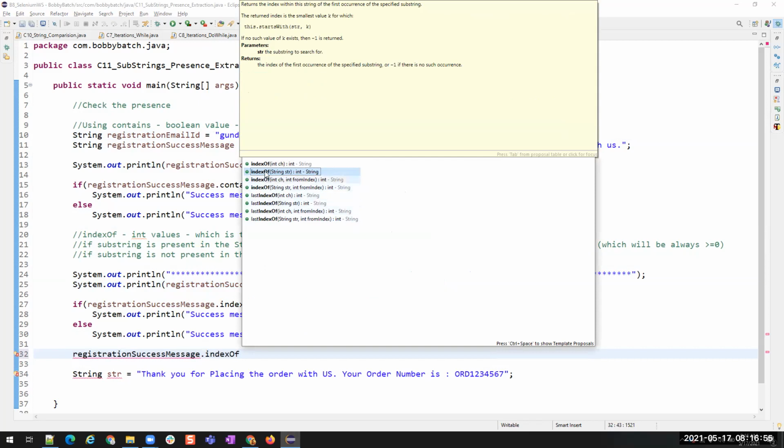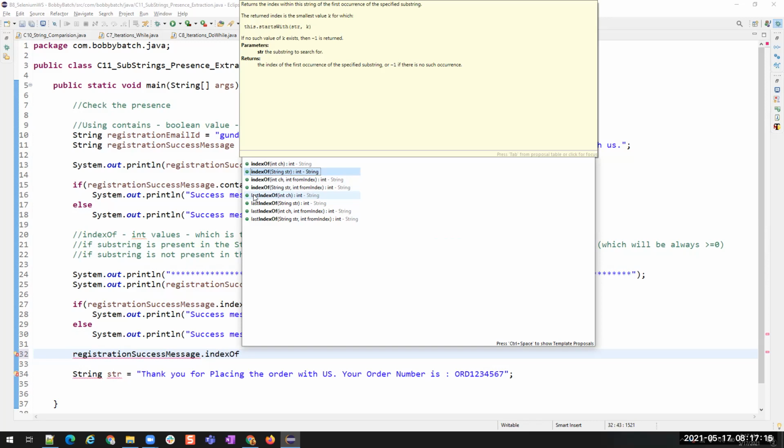So how come we have these 4 methods with the same name? That is the concept of method overloading that we'll see a little later. How can we write the same method name with different parameters? How does it work? We'll understand this when we deal with method overloading, which is an object-oriented programming concept.